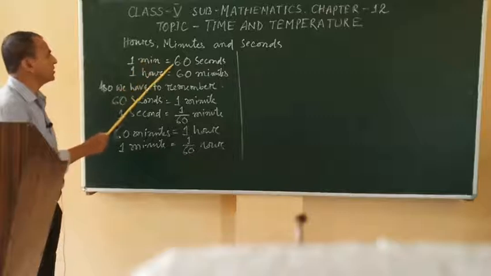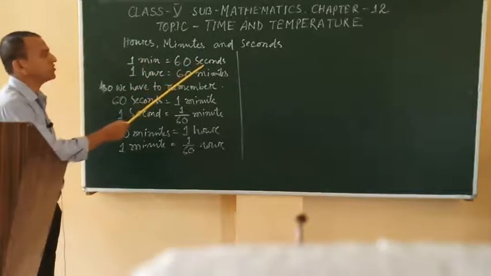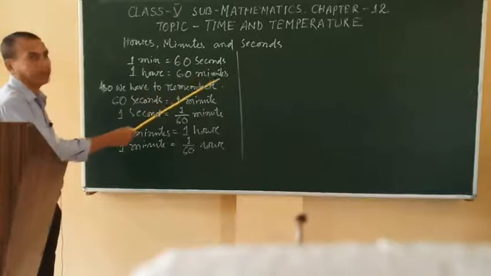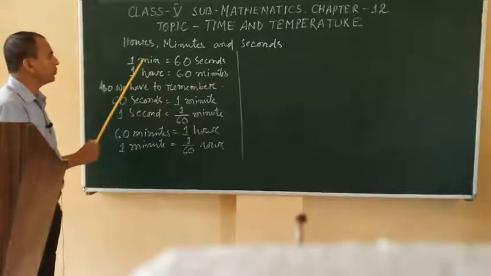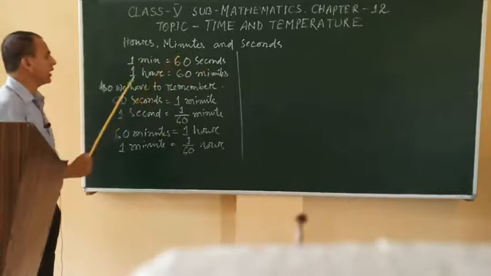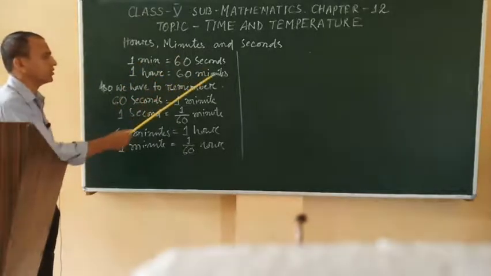1 minute equals 60 seconds. 1 hour equals 60 minutes. This is how we understand 1 minute equal 60 seconds and 1 hour equal 60 minutes.